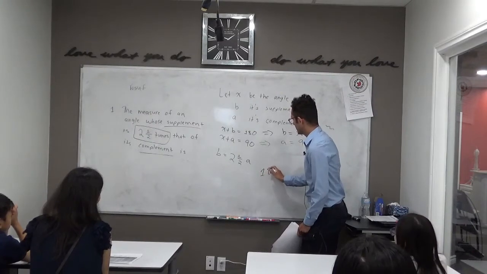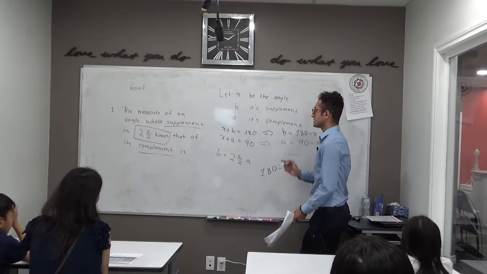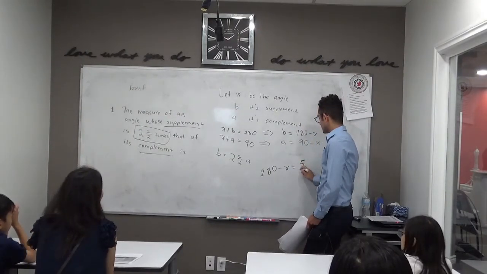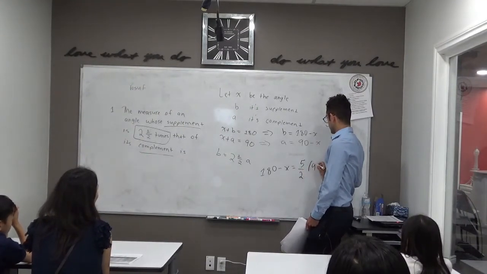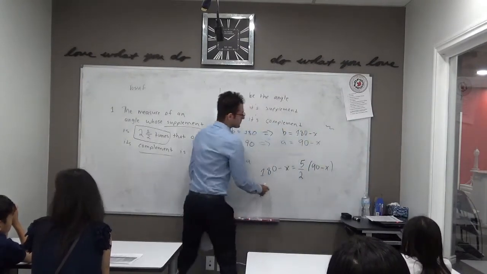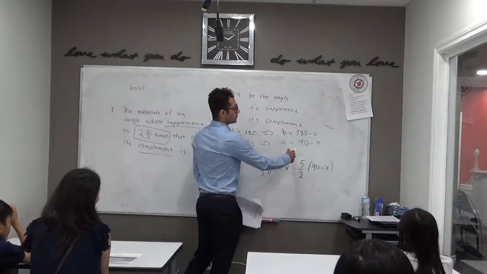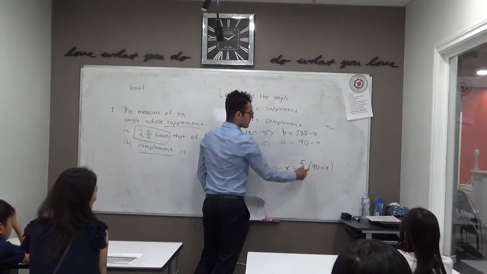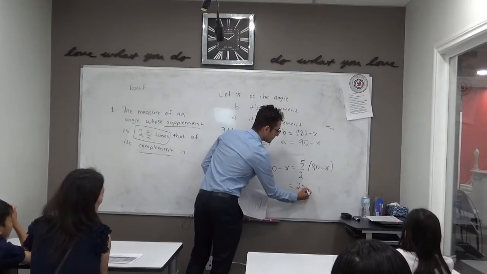So 180 minus x should equal to, and it's a personal preference. Some people like working with mixed numbers, others with improper fractions. But I like to convert it into improper fractions. So 5 over 2 times a, which is 90 minus x. So now that we have it in this form, the rest is just isolating for the value of x. You have to know how to, in this case, distribute a coefficient into the brackets. So if you end up doing the math, it should end up being 225.